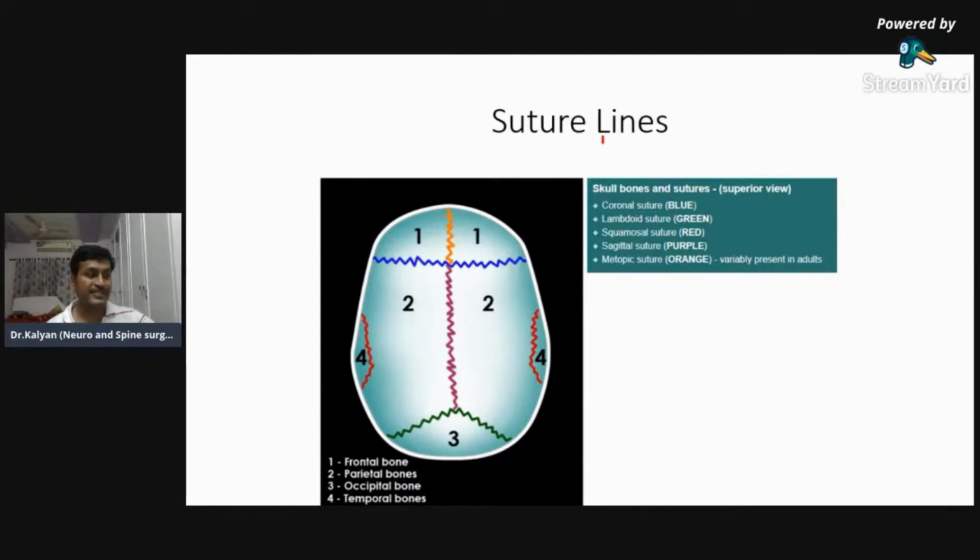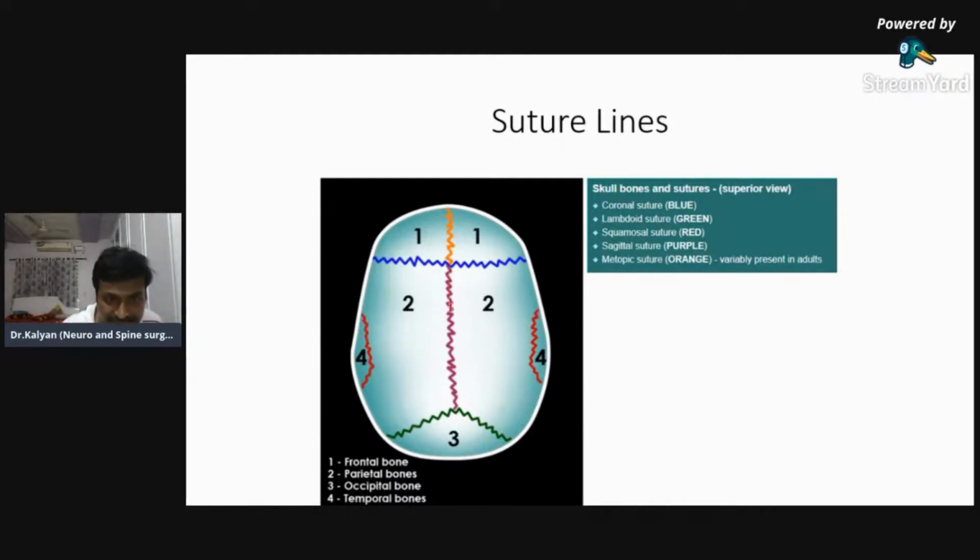This is the particular anatomy which is important for understanding the CT brain. For every question, I will give you 15 seconds for you to answer. The lines which are being shown are the suture lines. This blue line, which is horizontally located in the anterior aspect, is known as the coronal suture. A similar line which is present posteriorly is known as the lambdoid suture.